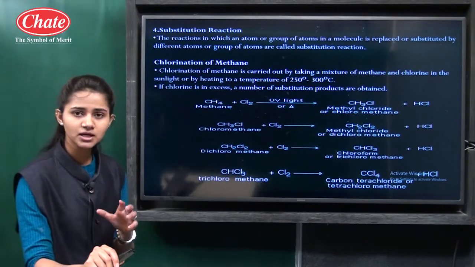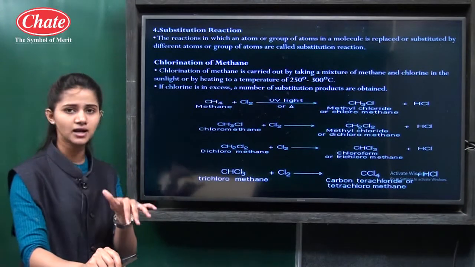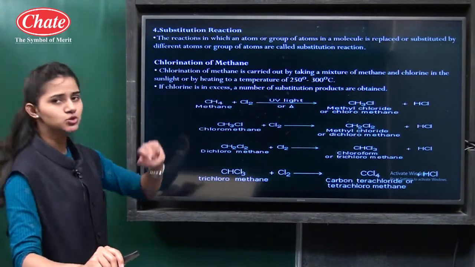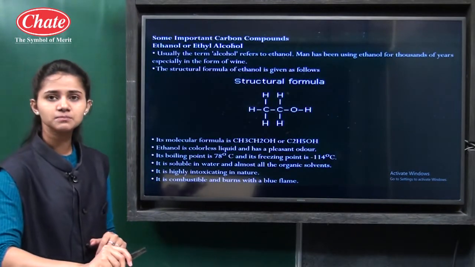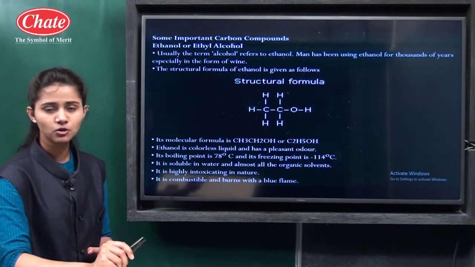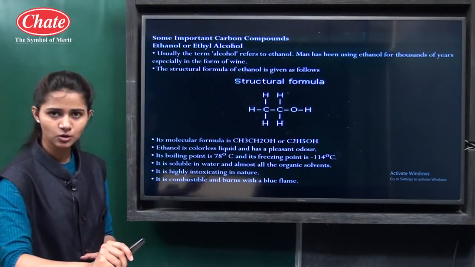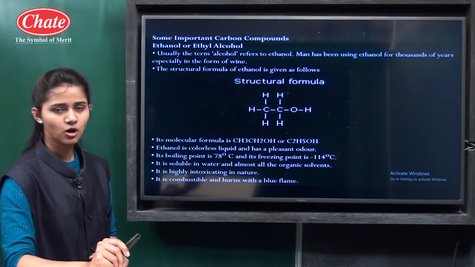Every time a hydrogen atom or a group of atoms is replaced by another, this is called a substitution reaction. Some important carbon compounds are given here. The first one is ethanol, also called ethyl alcohol. Ethanol is the IUPAC name, ethyl alcohol is the common name.